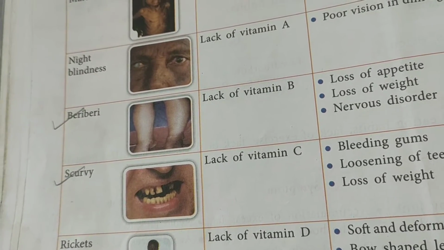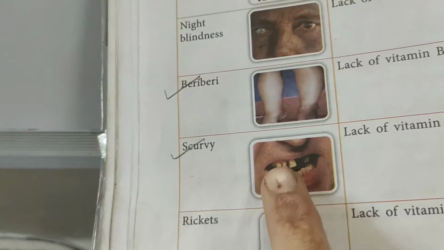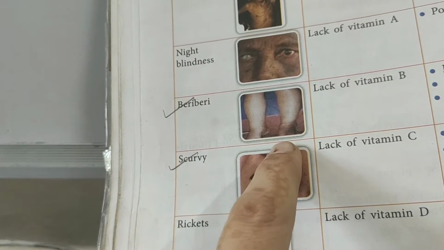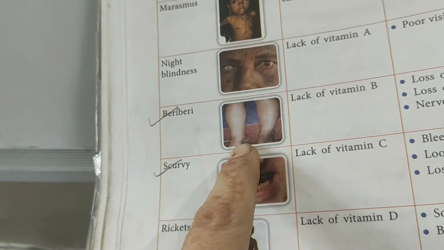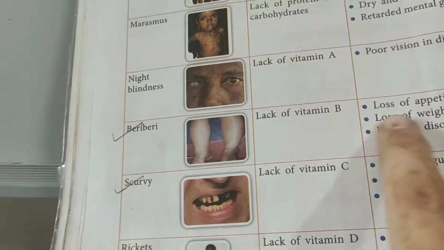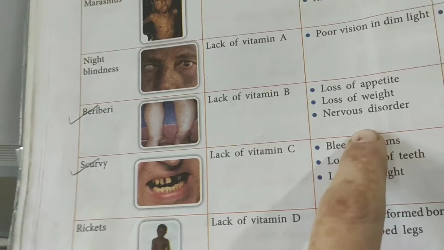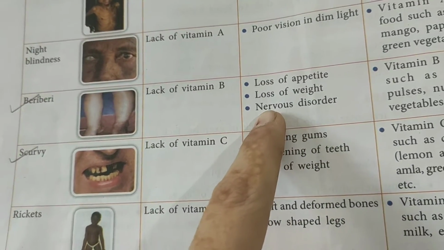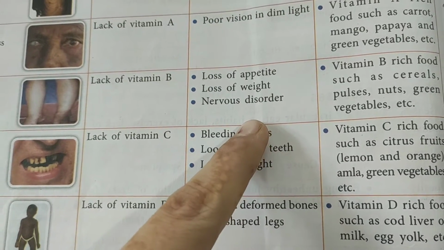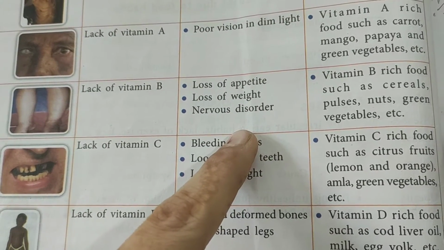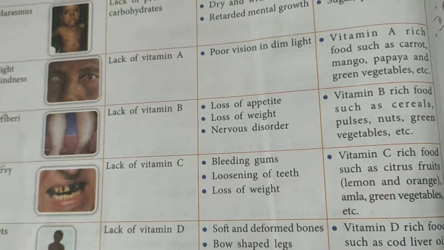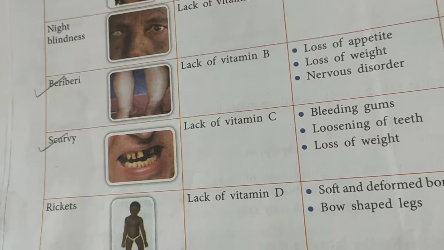Then we have beriberi, children. Just look at the legs here. Isn't it how swollen and a little bit tilted? This is because of lack of vitamin B. What are the symptoms? Loss of appetite, weight loss and nervous disorder. Vitamin B rich food such as cereal, nuts, green vegetables and pulses should be given.